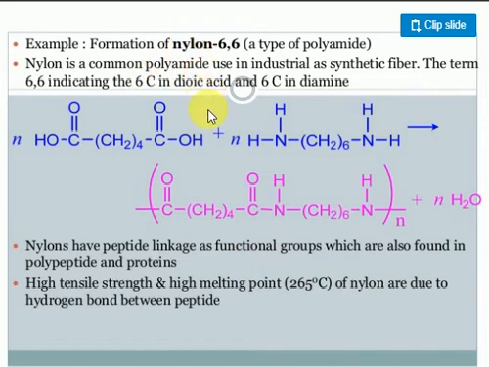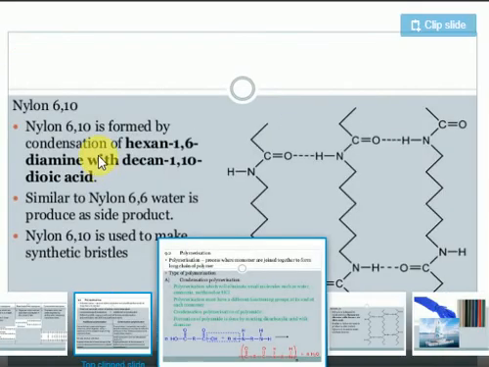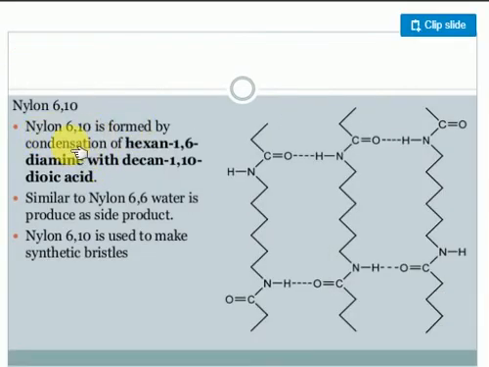It's very important. Clear? This is called nylon 6,10, which is formed by the condensation of hexane-1,6-diamine with decane-1,10-dicarboxylic acid. Remember, the dicarboxylic acid here contains a total of 10 carbon atoms. Okay, similar to nylon 6, water is produced as a side product.